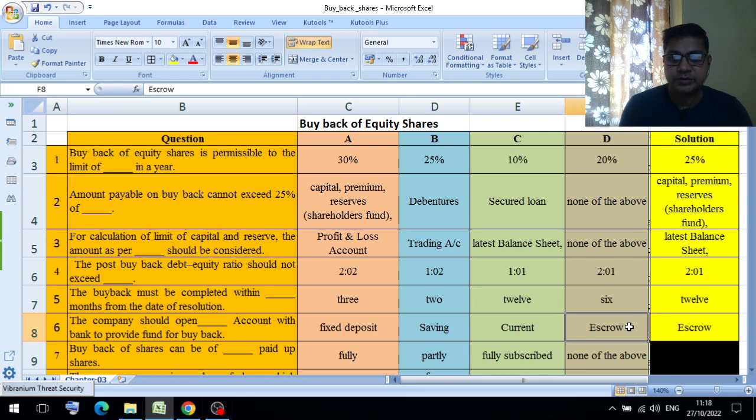For that purpose, they can open an escrow account, a third party account, and deposit the amount in it. The third person is the escrow agent between company A and company B. Similarly, an escrow account is opened with the bank to provide fund for buyback.